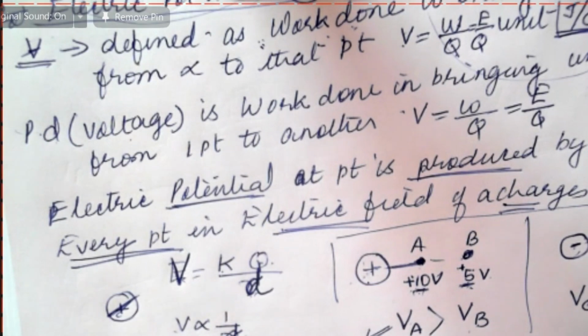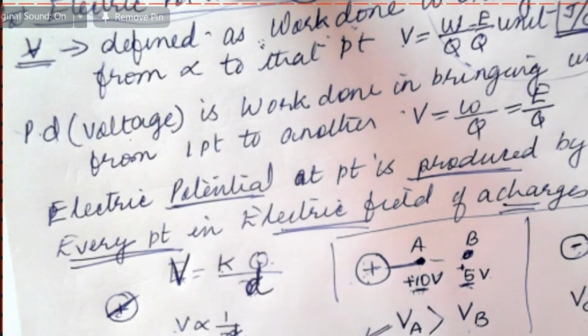D is bigger. So potential at C is less than potential at D. So what does that mean? That means positive potentials are higher than negative potentials.